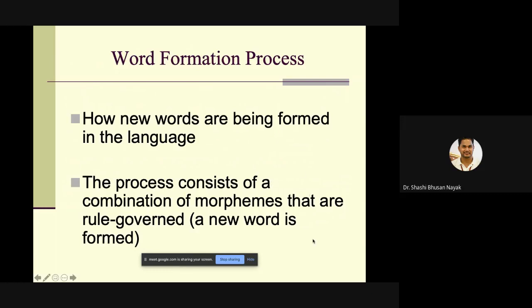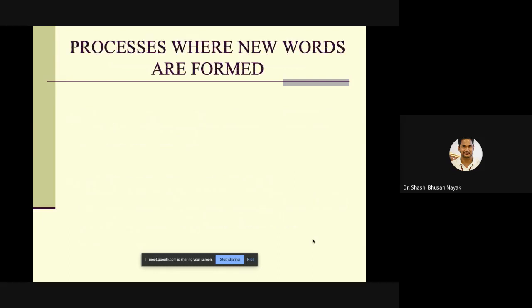Then how a word is formed with the help of a morpheme. The process consists of a combination of morphemes that are rule governed. Now the concept of grammar comes up. There are rules which are to be followed while combining morphemes to form a word. And what are those?